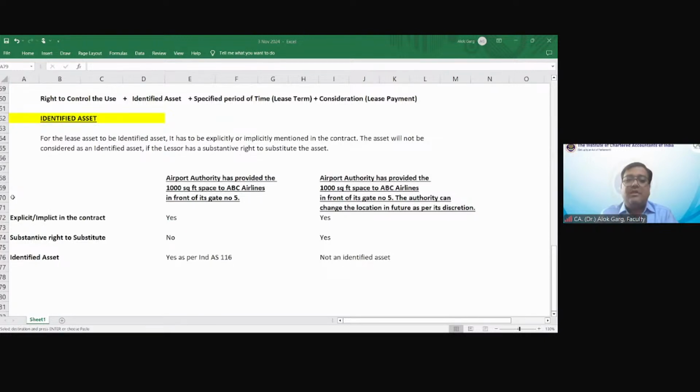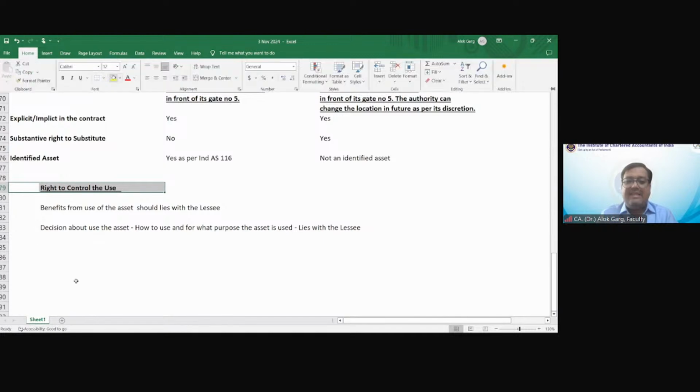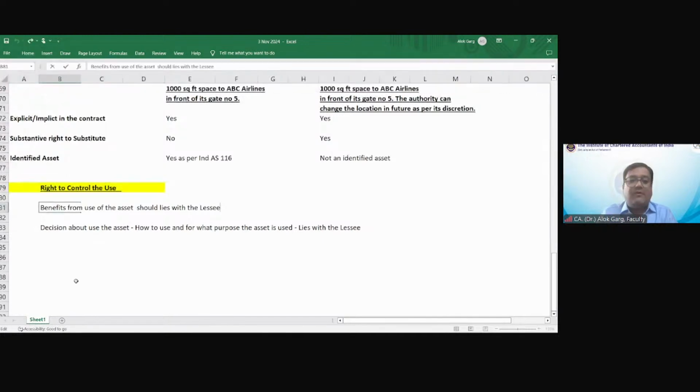To control the use, benefit from use of the asset should lie with the lessee. Benefits first, and decision about the asset. Benefits from use of the asset should lie with the lessee. Second, decision about the asset: how to use and for what purpose has to lie with the lessee. Very good. Let's do more questions. Okay.